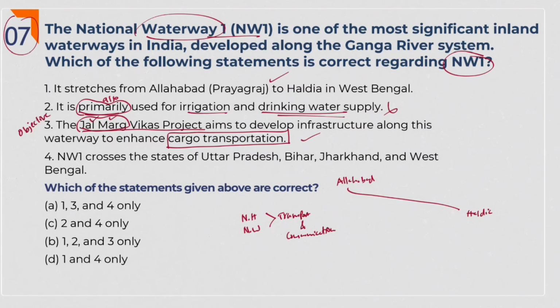National Waterway 1 crosses the states of Uttar Pradesh, Bihar, Jharkhand and West Bengal. I don't know, but I know that it starts from Allahabad and ends at Haldia. Where is Allahabad located? UP. Haldia in West Bengal. So it starts from Uttar Pradesh to West Bengal. Even with a basic idea of the India map, we know that after UP, Bihar comes. After Bihar, Jharkhand comes. Later it goes to West Bengal. So obviously the way should be like this only: UP, Bihar, Jharkhand and West Bengal. So option 4 is also right. So finally the answer is 1, 3 and 4 only.